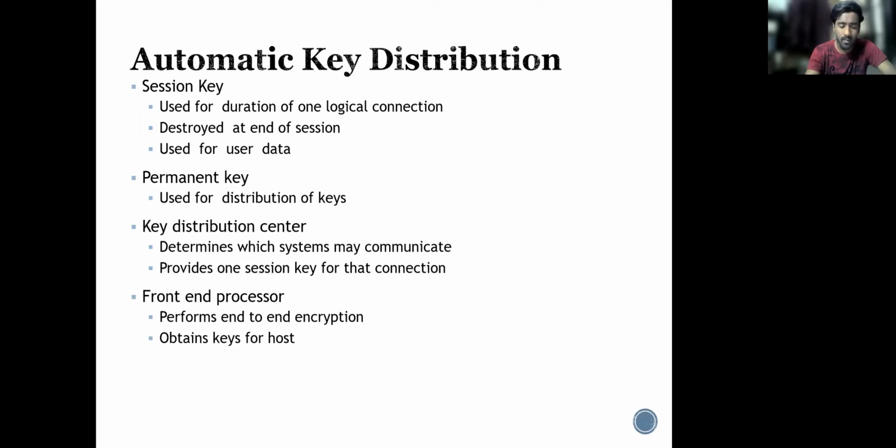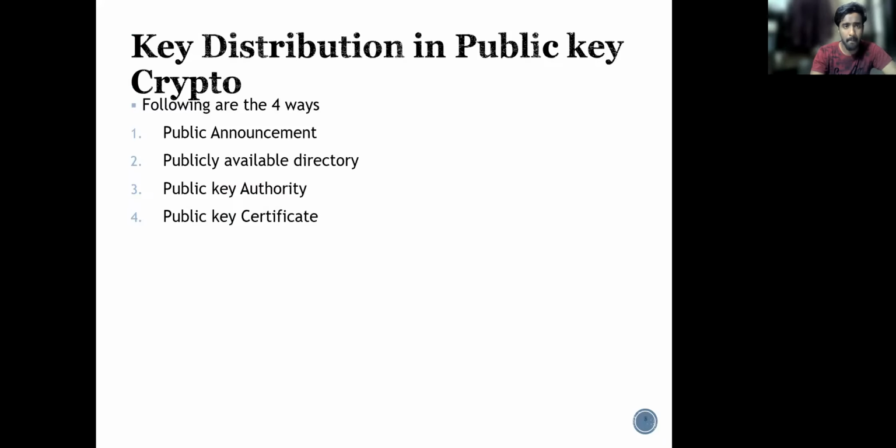In how many ways can we distribute public keys among users? Basically there are four ways: public announcement, publicly available directory, public key authority, and public key certificates.